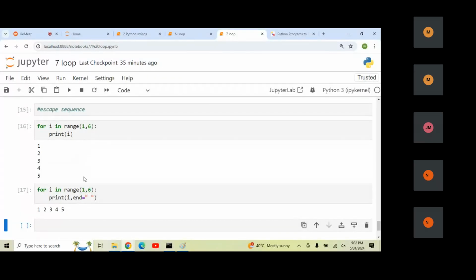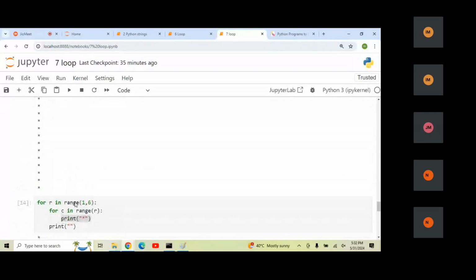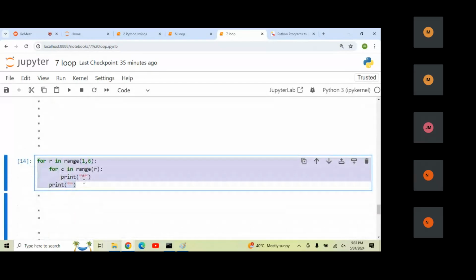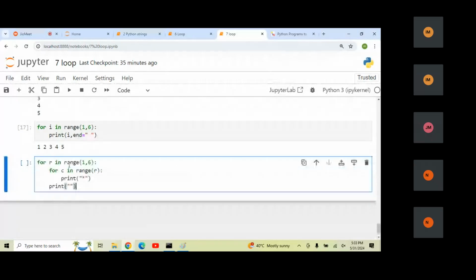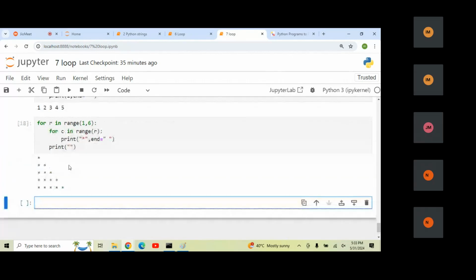Now, where is my question? After each and every star, you can see line by line printing. I wanted to print beside it, so I need to use the escape sequence concept and mention end equals to space. Now once I run this, it is going to print side by side. This is how you map your pattern and divide the rows and columns. Is it clear, guys? Yes, sir. Okay.